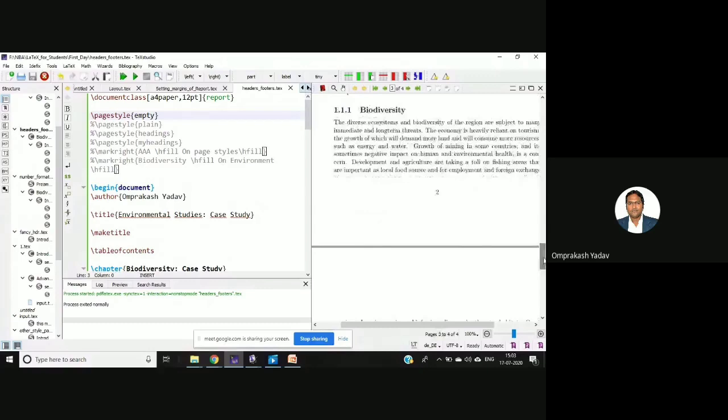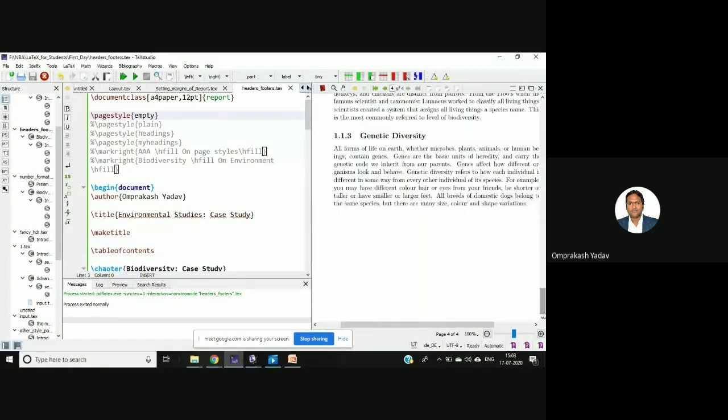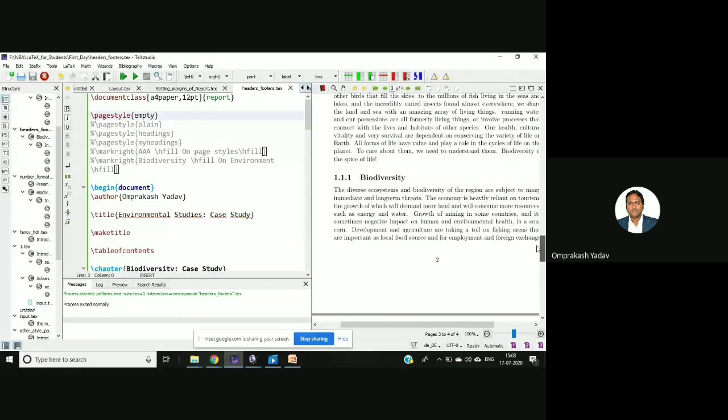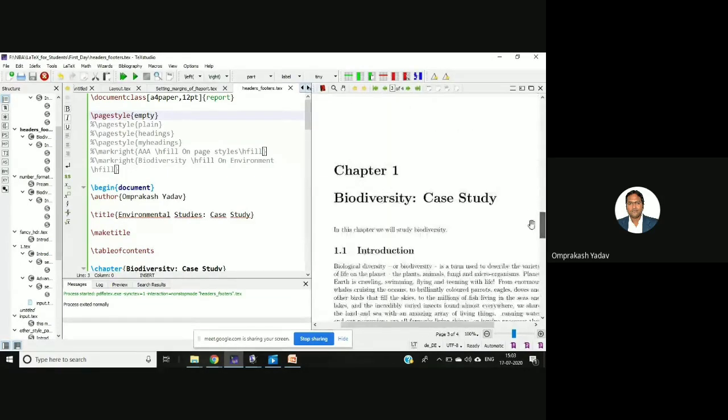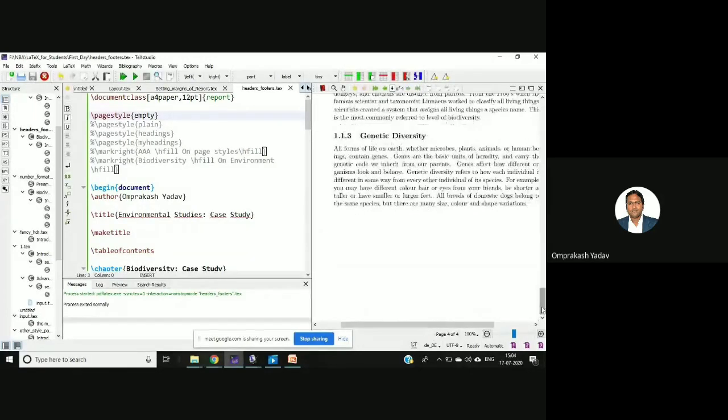If you see here, no headers and footers. But the page style empty will not be applicable wherever a chapter number is mentioned. For example, this is the first chapter, biodiversity case study, so if you see here, this page number is there. But if you go to the next page, there is no page number.